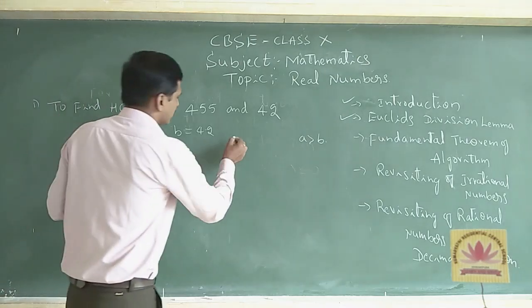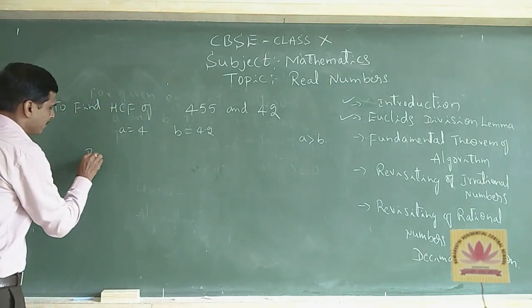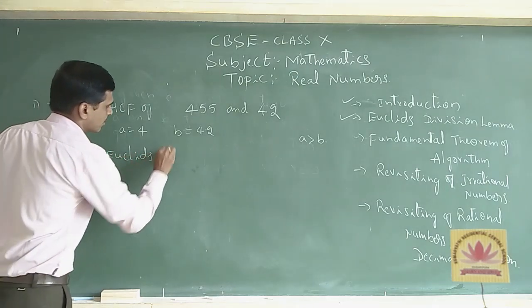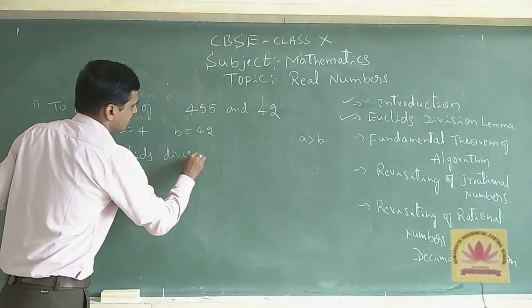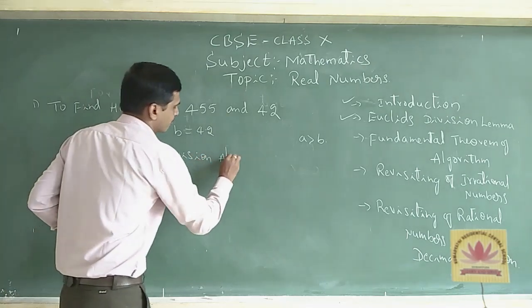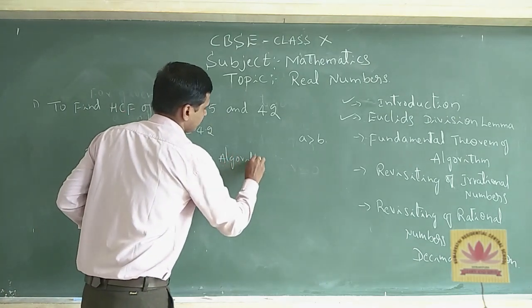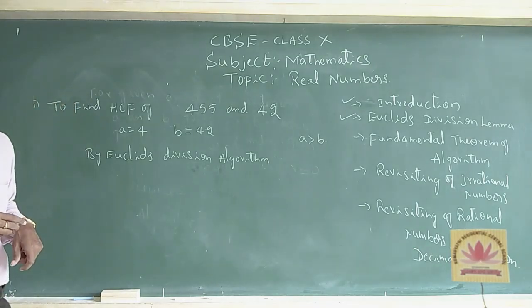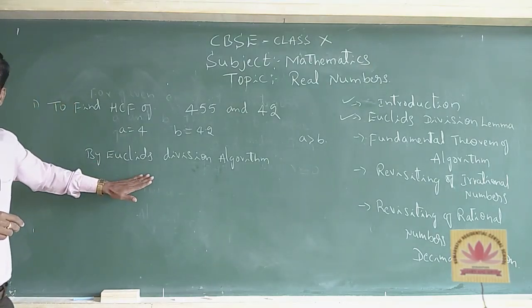Here, by Euclid's division algorithm, firstly you use the lemma.